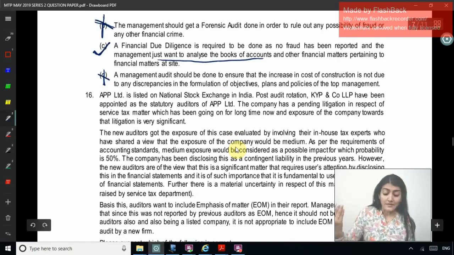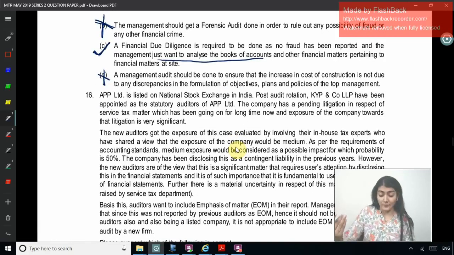APP Limited is listed on the National Stock Exchange in India. Post-audit rotation, KYP and Company LLP have been appointed as the statutory auditors of APP Limited. The company has a pending litigation in respect of a service tax matter which has been going on for a very long time now, and the exposure of the company towards that litigation is very significant.